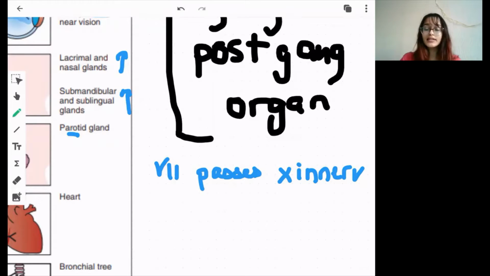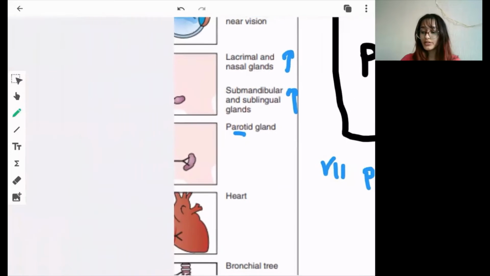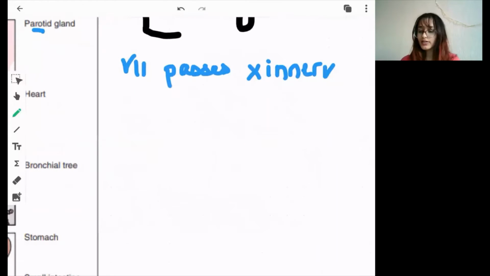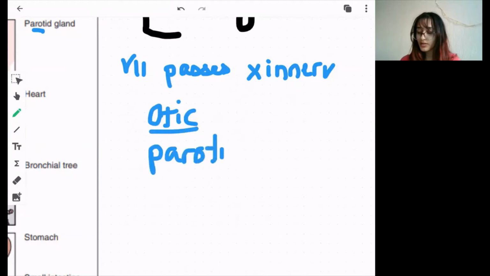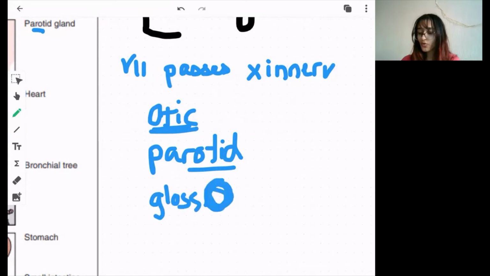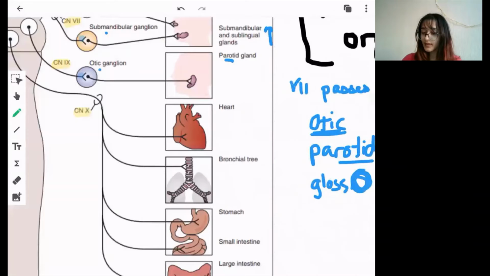So the parotid gland is supplied by the glossopharyngeal nerve. You can remember it like otic ganglion, parotid, since it sounds similar. Glosso has an O, meaning otic or parotid. This way you can remember that the parotid gland is supplied by the glossopharyngeal nerve.